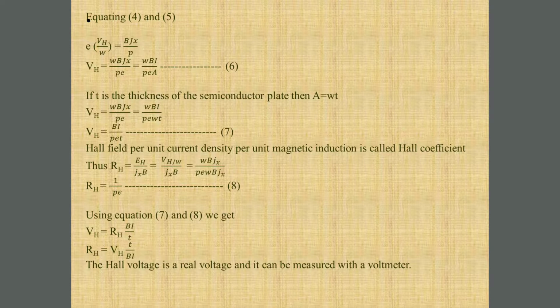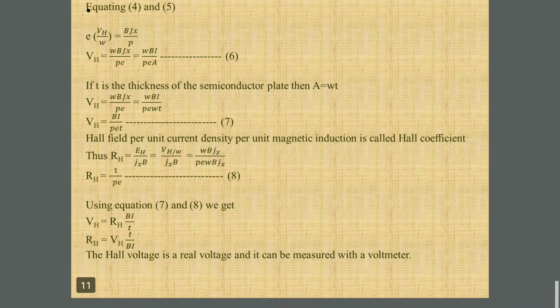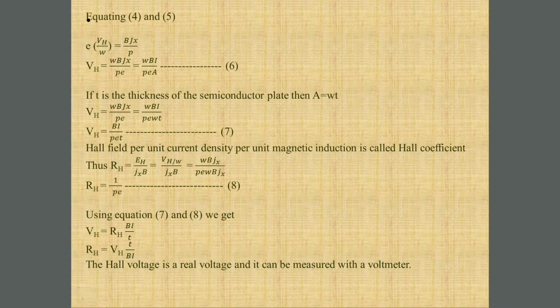Now the next equation we have written as WBI upon PeA, where instead of Jx, that means current density, we have written the value of Jx as I upon A, which is nothing but equation number 2. We have taken the reference. We have discussed already this. If t is the thickness of the semiconductor plate, then A is equal to W t. So we know that area of cross section of the end face is capital A, which is denoted by width into thickness, A is equal to W into t. So we are putting the value of A in equation 6 as W into t.